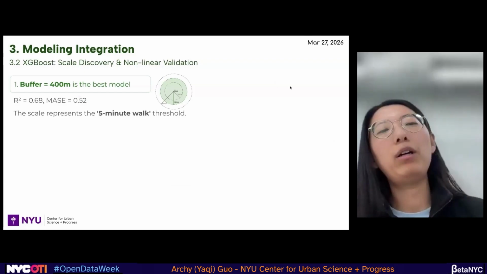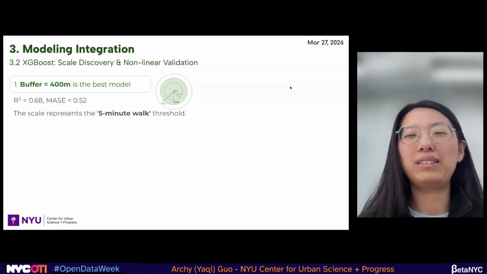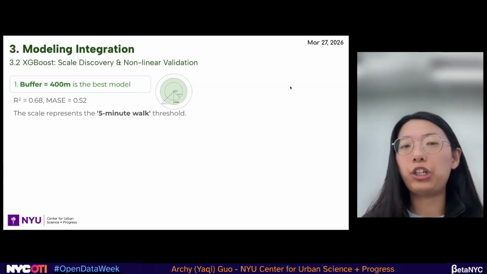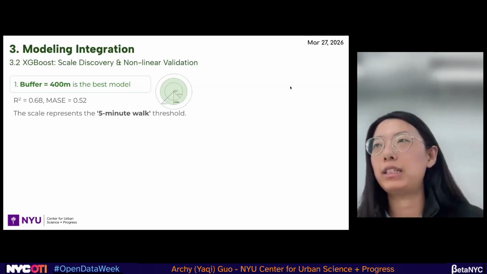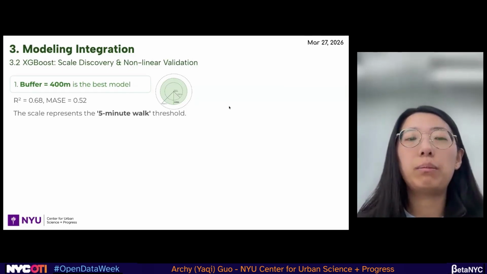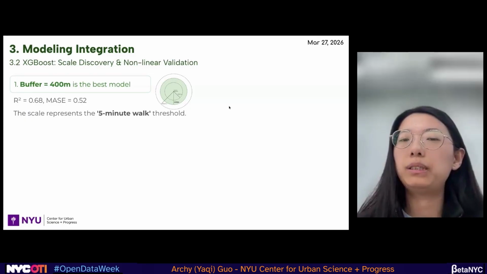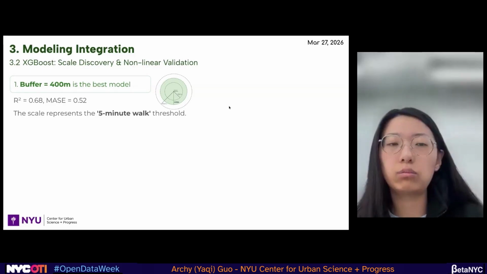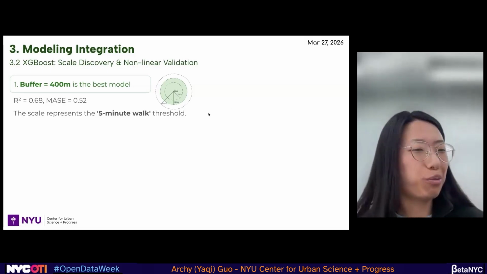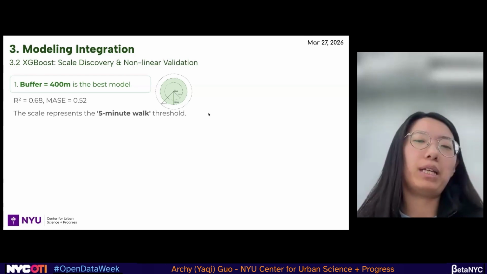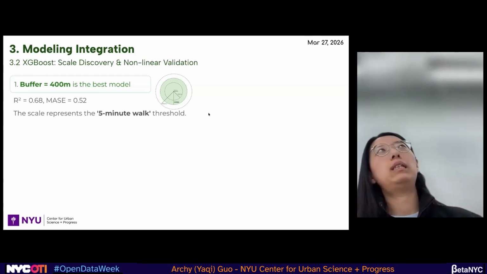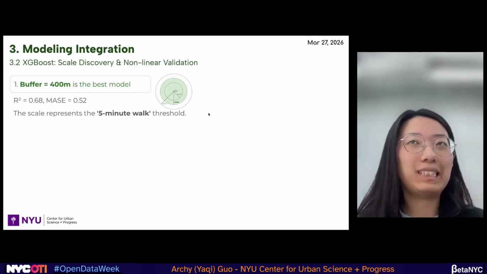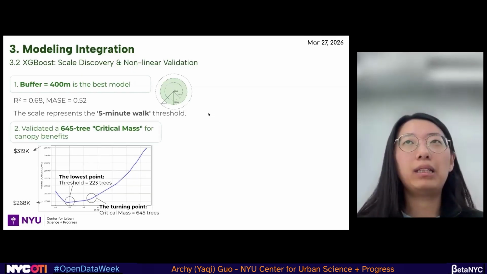And here, about the XGBoost, I have several interesting findings to share. We use XGBoost here for scale discovery and nonlinear validation. First, as we mentioned before, the buffer equal to 400 meters is the best model, which we decided with the R square from 10-fold cross-validation. And it is good for me, at least, because the scale represents the 5-minute walk threshold, because you can see the neighborhood within 5 minutes walking distance will affect my living conditions.